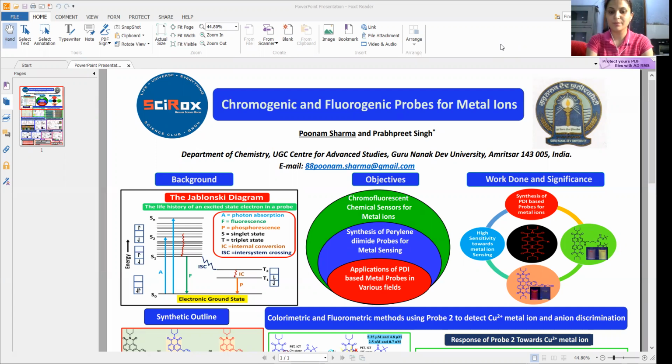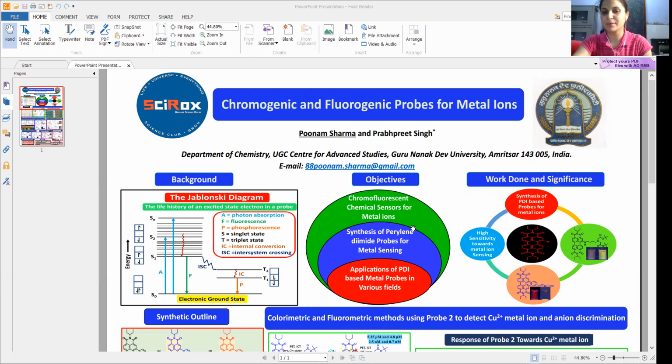Myself, Poonam Sharma. I'm going to present my research work in the form of a poster under the first area, UV visible and fluorescence spectroscopic techniques. Basically, these techniques rely on the Jablonski diagram, where the electron from the ground state goes to the excited state, and how this electron comes to the ground state again by means of radiative and non-radiative pathways. In this context, I'm presenting chromogenic and fluorogenic probes for metal ions.